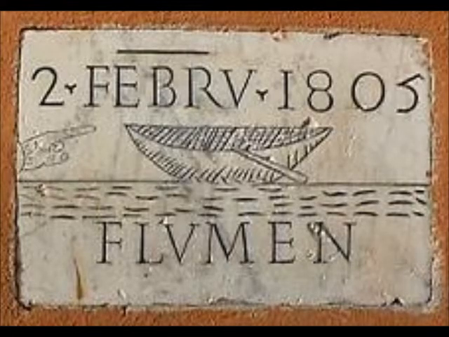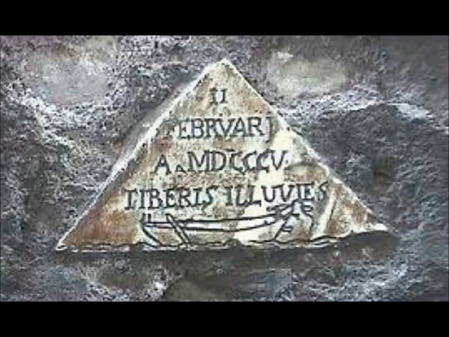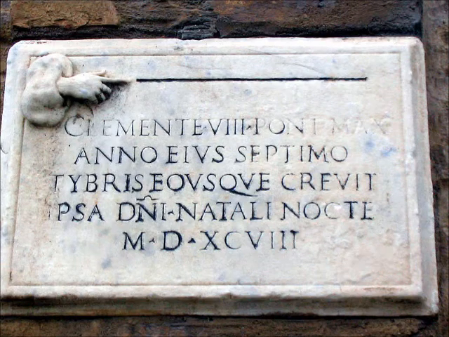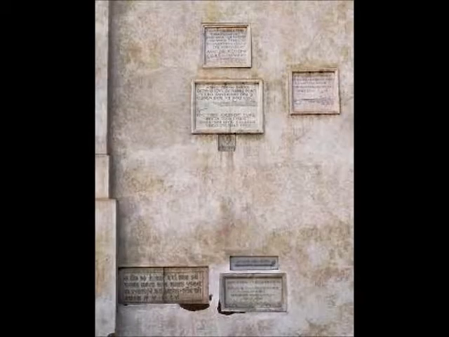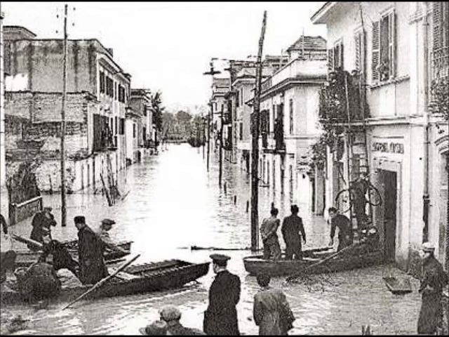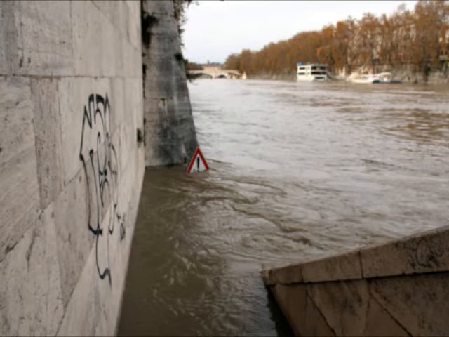Looking at old documents, flood plaques, etchings, and other historical resources, we can tell that 122 flood plaques have been hung up in memory of floods, the last one being in 1937. Floods were frequent back then for two reasons. First, there was a lack of walls along the riverbank. Secondly, the riverbed had an irregular width. Today, 39-foot-tall walls on the banks of the Tiber prevent floods in Rome.